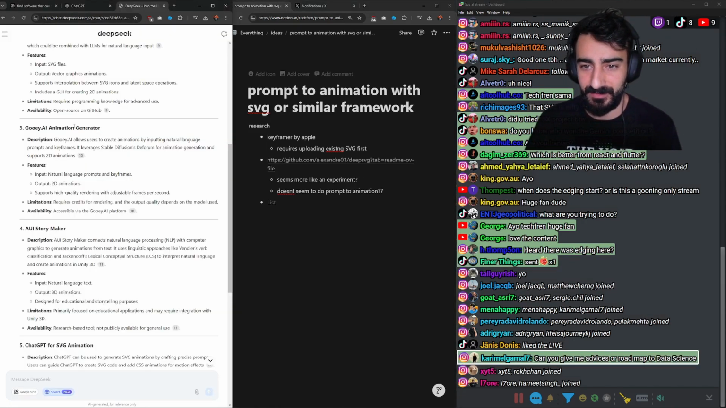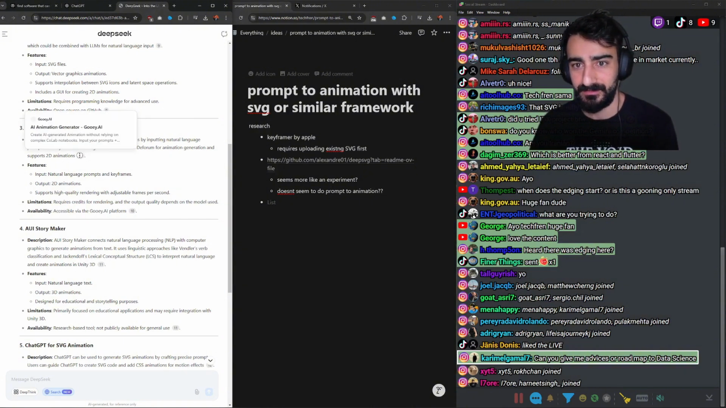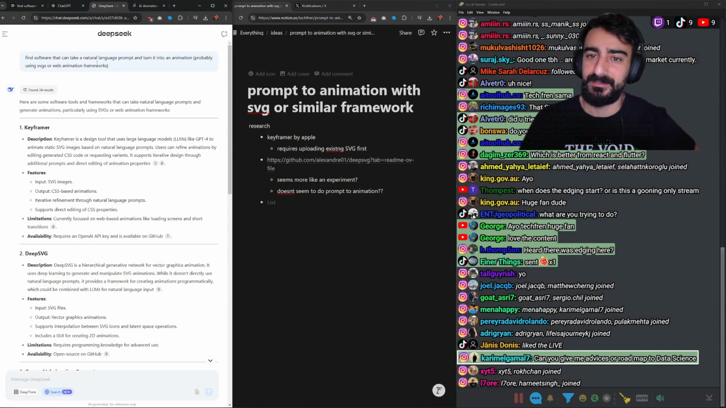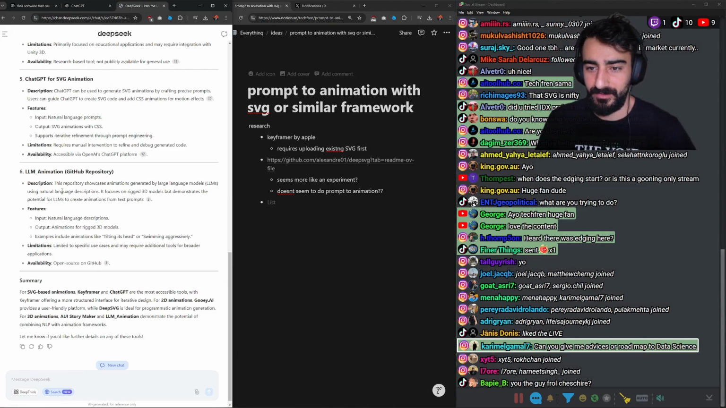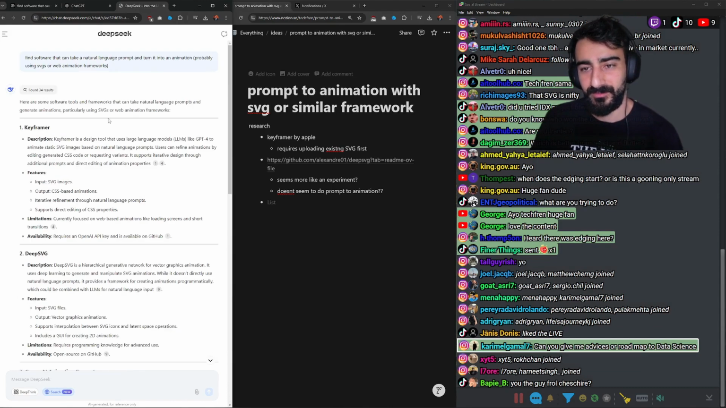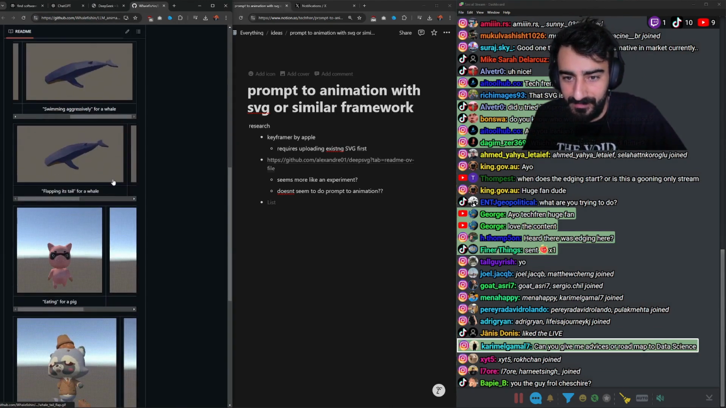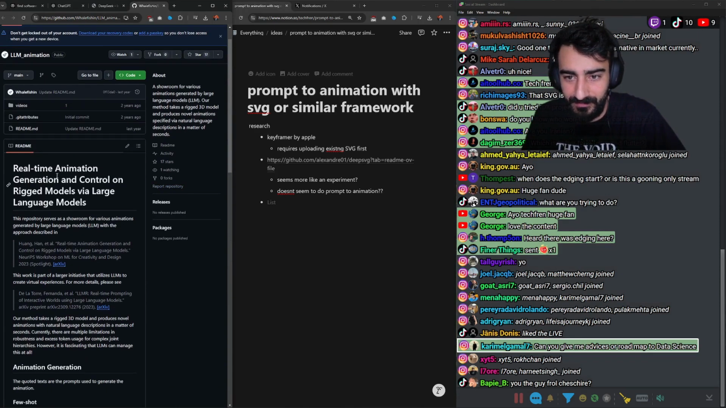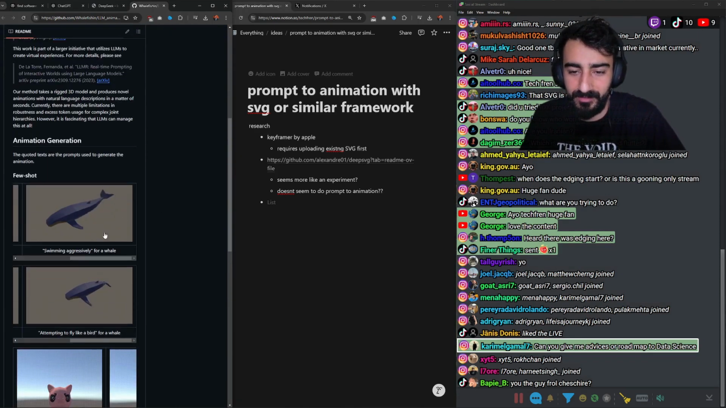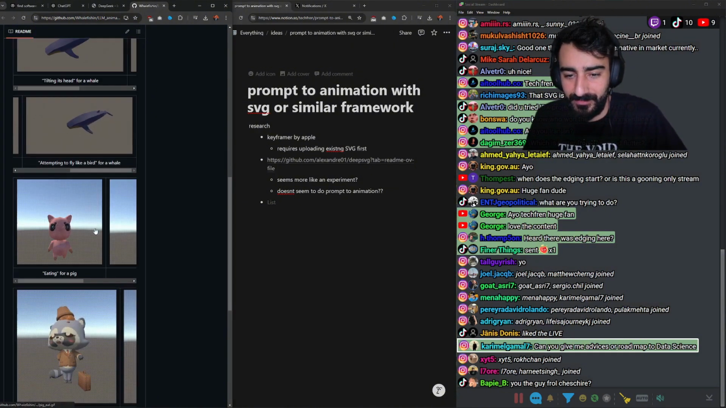GUI.ai animation generator. Oh, natural language. Okay, cool. Let's have a look at this. Honestly, I'm really liking DeepSeek's search. Natural language focuses on 3D models. Not particularly what I want, but we're going to have a quick look at this because it sounds interesting. Wow, that's pretty sick. So do you upload a rigged animation? Yeah, you upload a rigged model, and then you can prompt how it should animate.